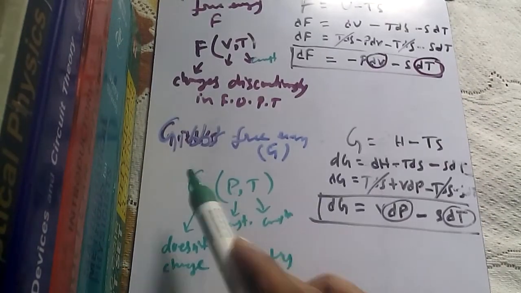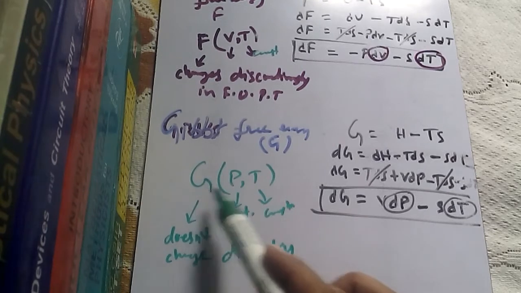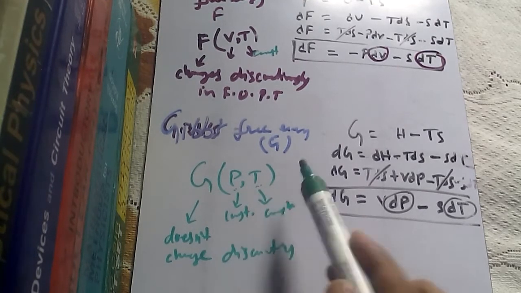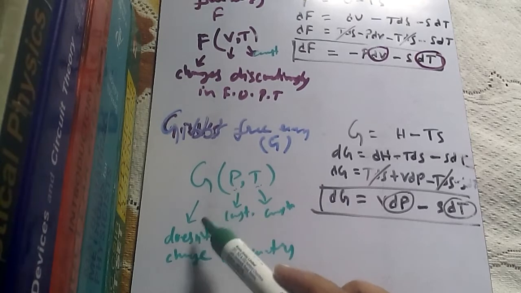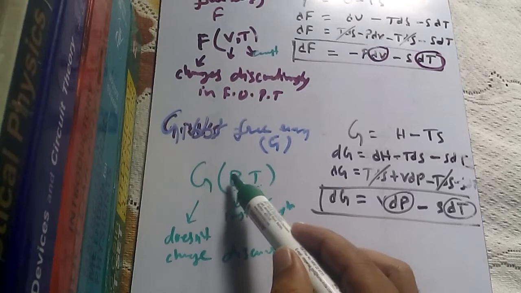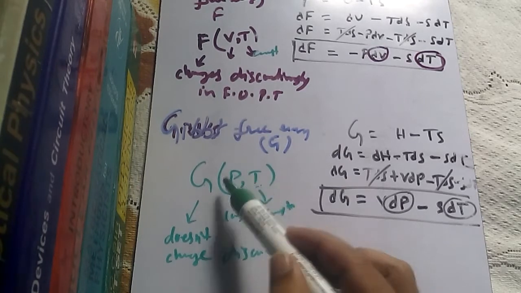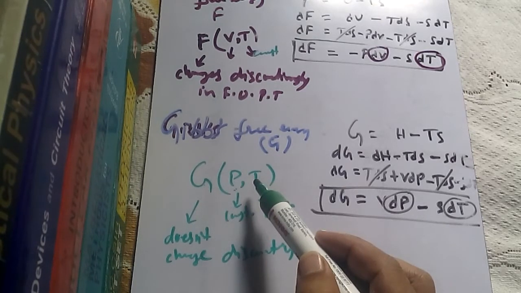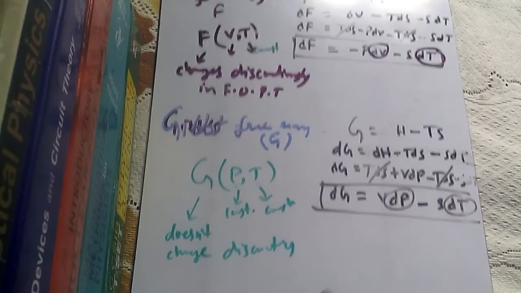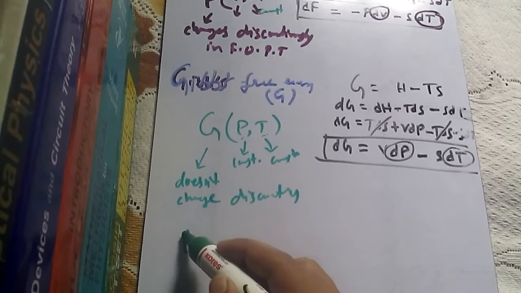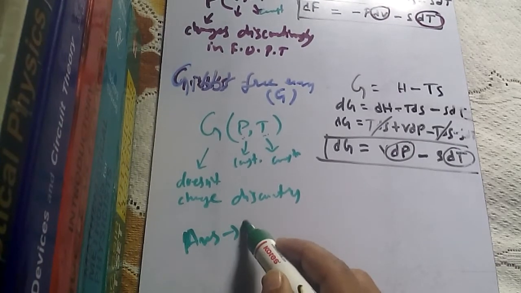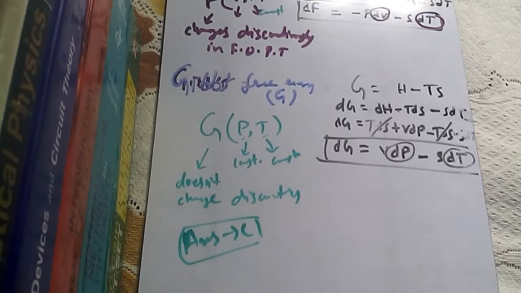And then the fourth, Gibbs free energy, depends on pressure and temperature, and both are constant. It doesn't change discontinuously, and therefore G also doesn't change discontinuously. And since it doesn't depend on volume and entropy, it doesn't change discontinuously. So our answer is only G. Answer is C, Gibbs free energy.